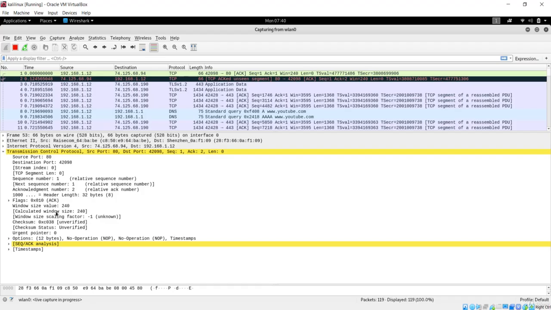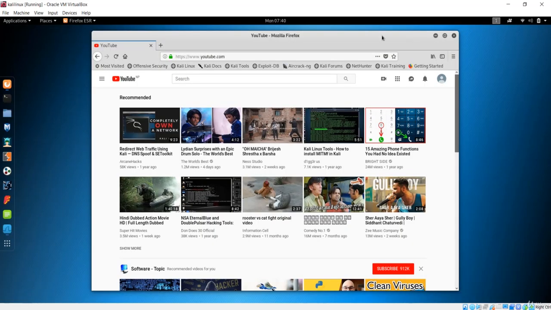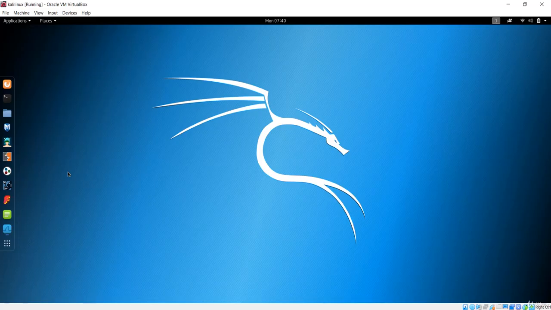But this is not going to give us any information about the client. If you look clearly, it is only information about the Kali Linux machine. We are not surfing youtube.com on the Windows machine, we are just surfing it on this Kali Linux. So that is obviously not a hacking tool, because it is not going to give us any information until you use a man in the middle framework.